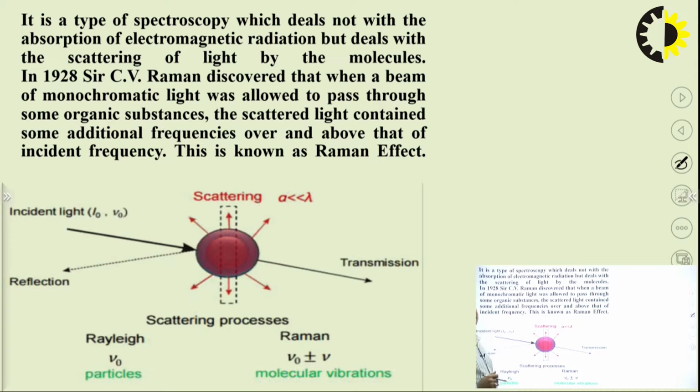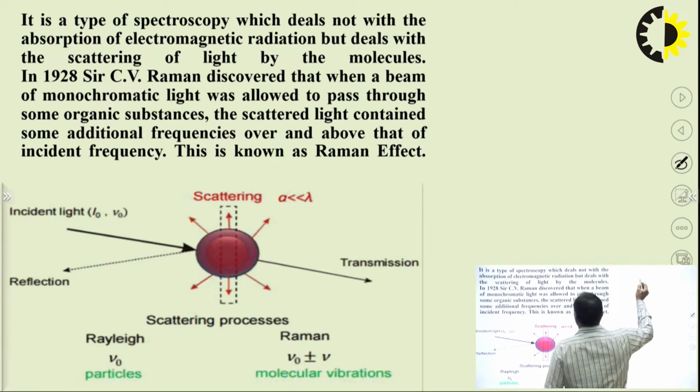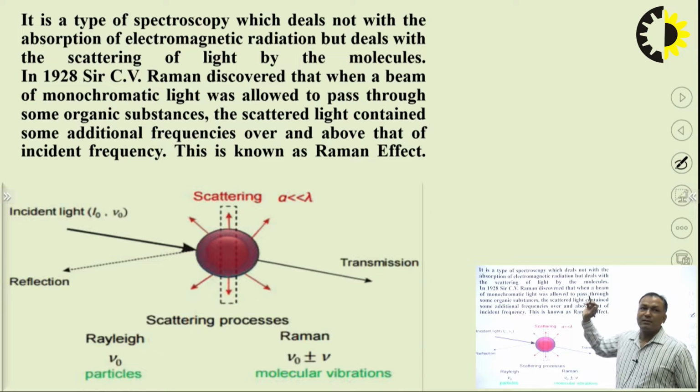Basically, what is this Raman spectroscopy? It is a type of spectroscopy which deals not with the absorption of EMR, but with the scattering of light by the molecule.